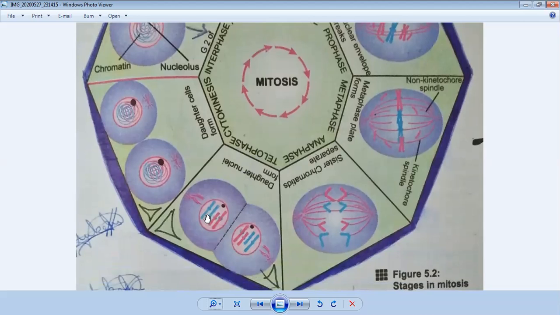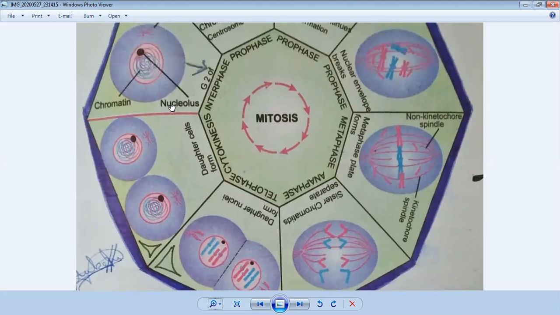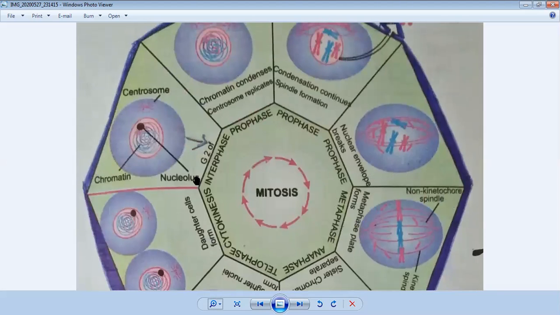You can see the pairs of chromosomes are the same: here are two pairs of chromosomes, and here are two pairs. The spindle fibers are going to disappear, and in the center cytokinesis starts. First the nucleus is divided, and in the end the complete cell is divided into two parts, its nucleus and its cytoplasm, and then it again comes into the interphase stage.